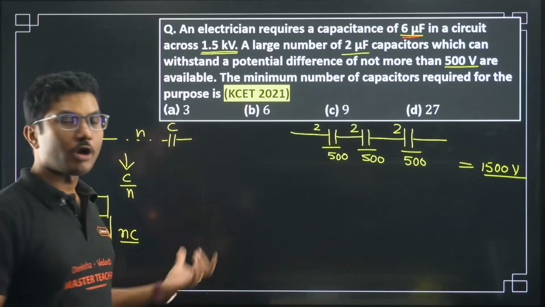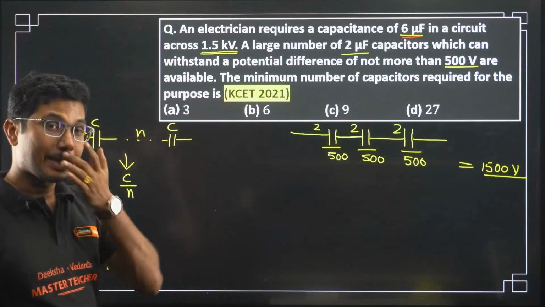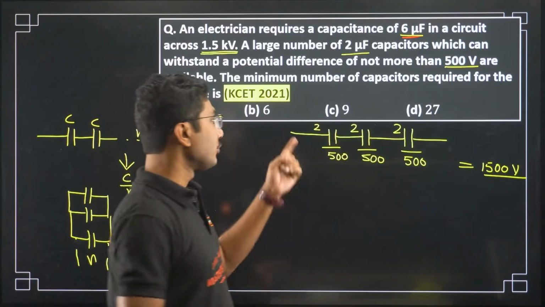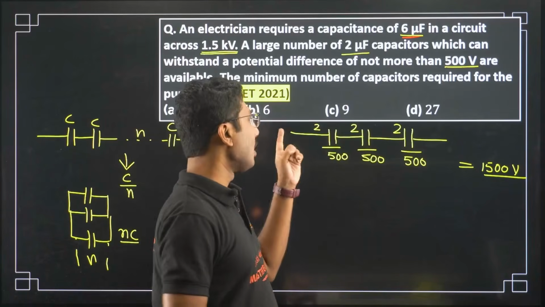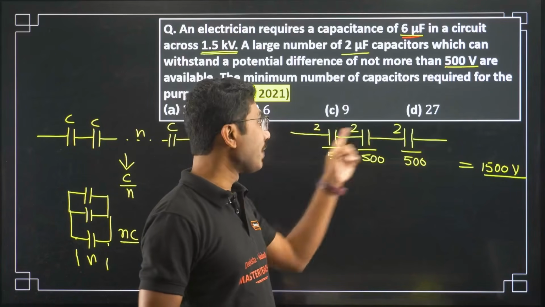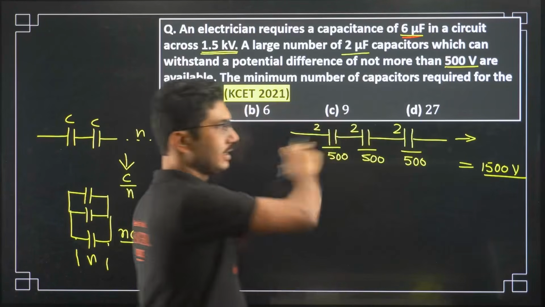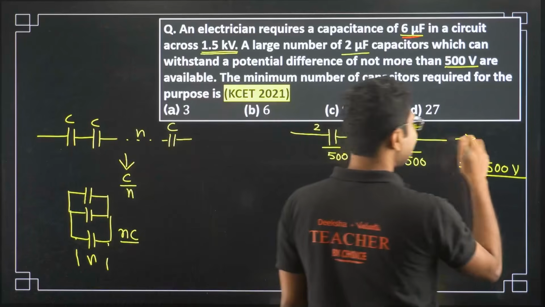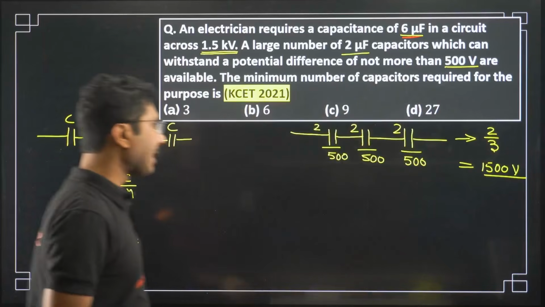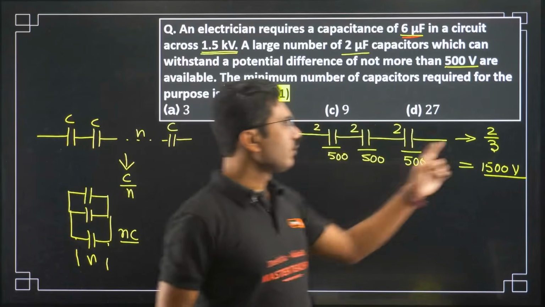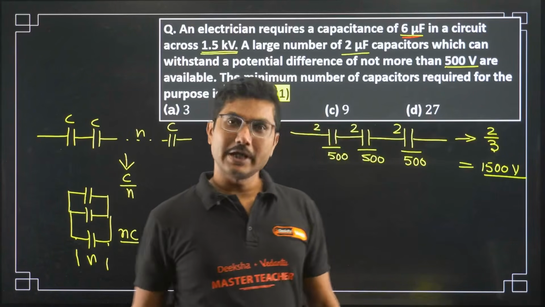So this is a very small but very helpful trick, especially for such questions where the capacitance remains the same. Here we have how many capacitances? 1, 2, 3. Three capacitances, each of 2 microfarad. So what is the capacitance of this single line? That will be 2 by 3 microfarad. Microfarad is common, so I'm not writing it. So the equivalent capacitance of this one line is 2 by 3 microfarad.